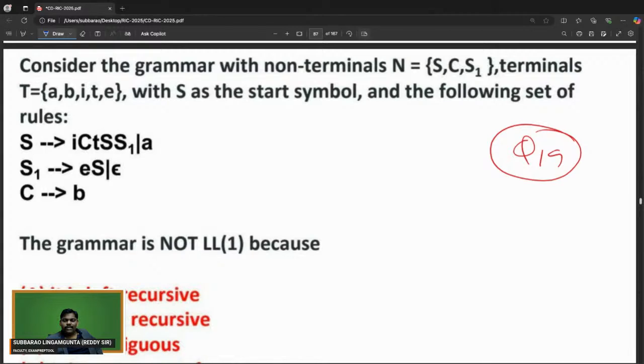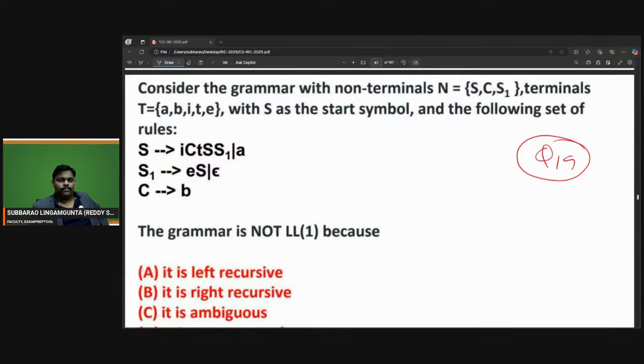The problem itself says it is not LL1. What is the reason? Can everyone try?